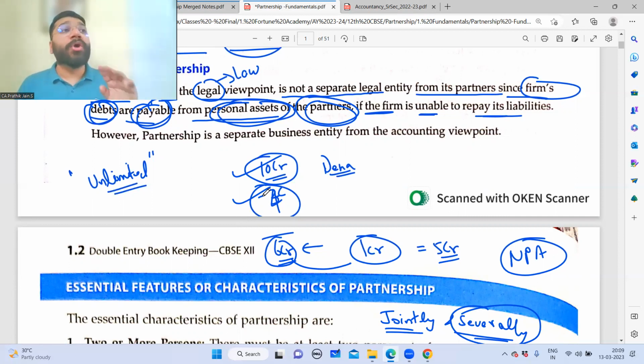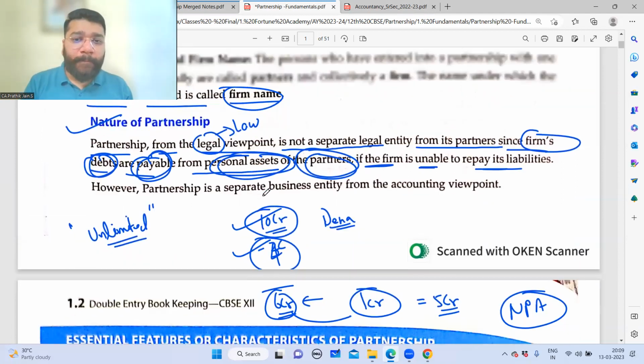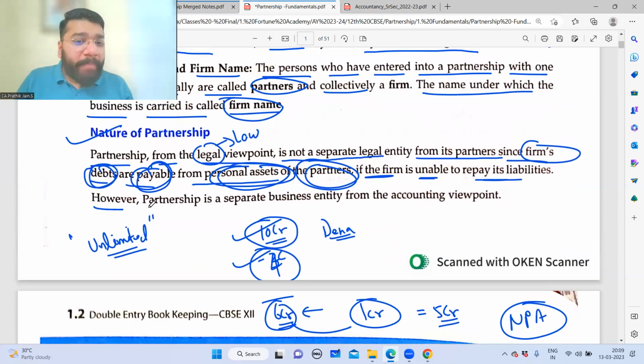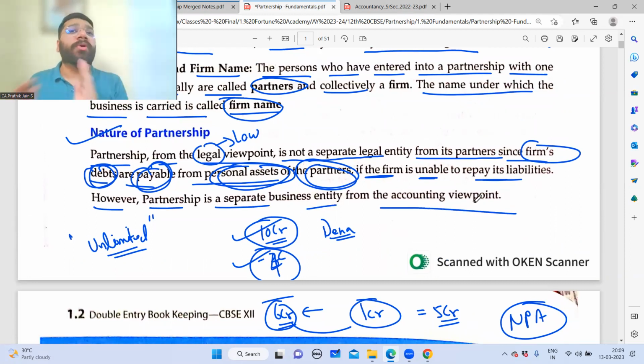That's why some people don't prefer just partnership. They prefer limited liability partnership, which is LLP. But that is not in our syllabus. We'll not be discussing it, but more or less, the accounting is going to be the same. However, partnership is a separate business entity from the accounting viewpoint. Accounting viewpoint says owner is different, business is different. Am I clear with this point?